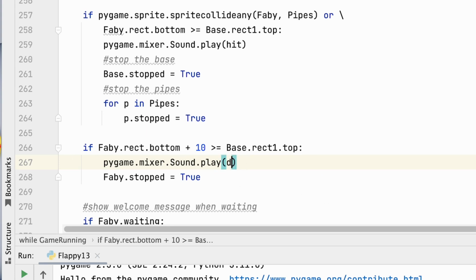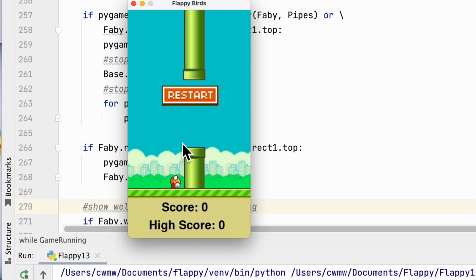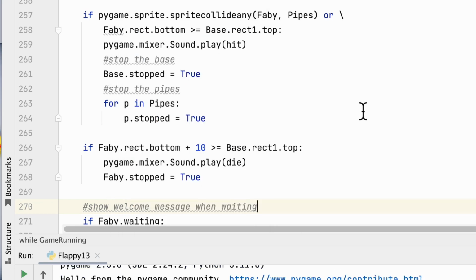I'm sorry, it's die, I think, right? Yeah, play die. It's kind of an aw sound. Okay, so let's run that. Now when I hit the thing, I don't know if you can hear that, but there's definitely a bug in there, because it's still hitting the pipe, it's still going back, back, back, back, and it's also going aw, aw, aw. Oh boy, that's annoying. That's almost like some EDM music or something like that.